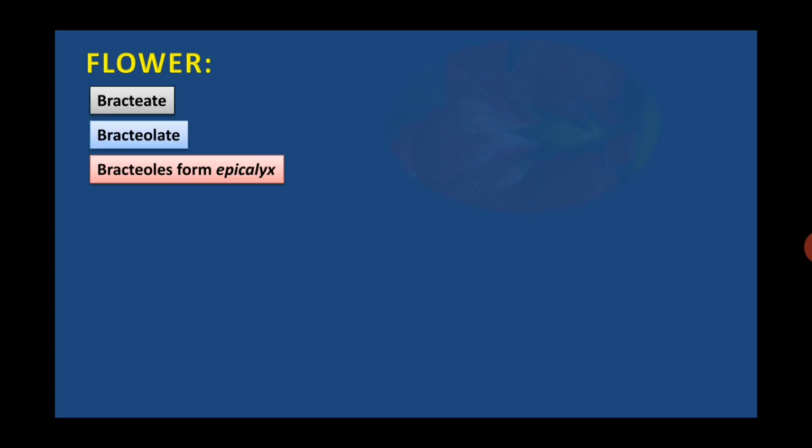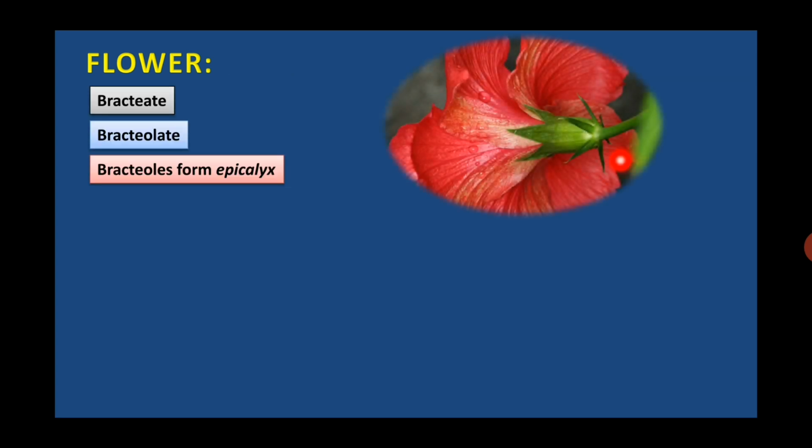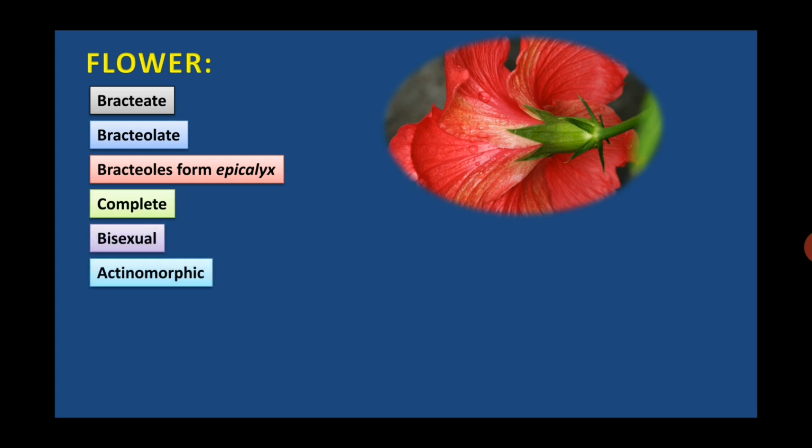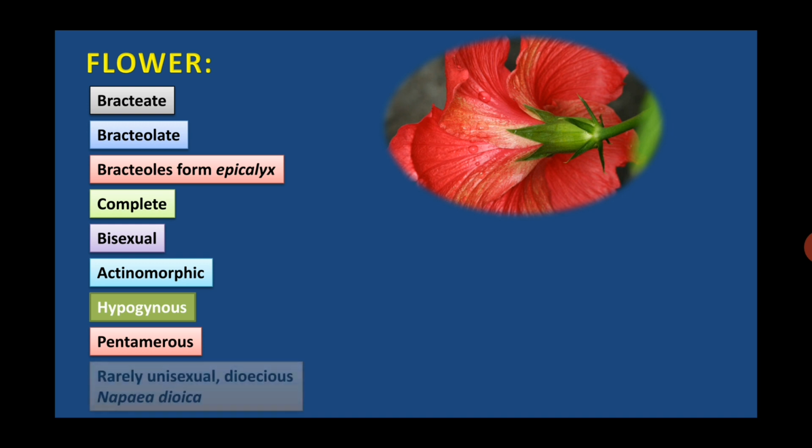Flower is bracteate, bracteolate. Bracteoles form apicalyx. This is the apicalyx. Flower is complete, that means all the four floral whorls, calyx, corolla, androecium, gynoecium are present. Bisexual means both the male and female reproductive organs are present. Actinomorphic, that means regular symmetry. Hypogynous, ovary superior, and pentamerous.